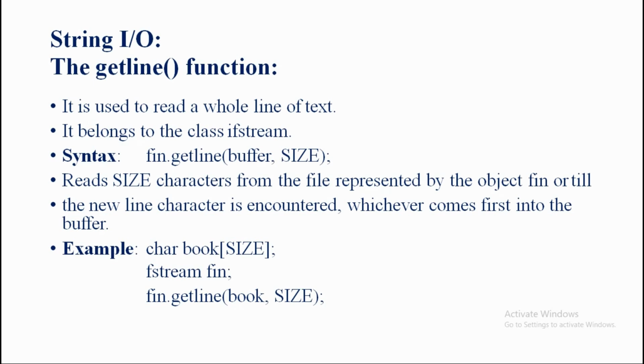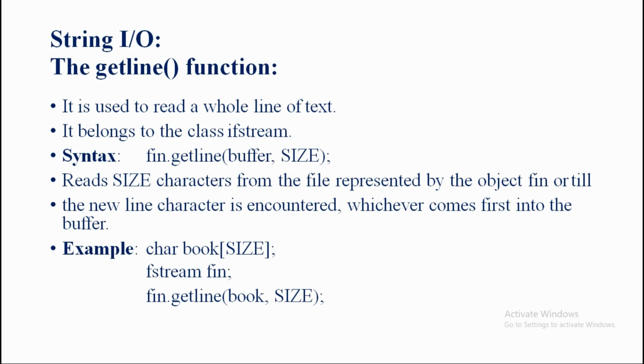And size: how many total characters are there in book? It starts from 0, so 0, 1, 2, 3, but actually the total number of characters is 4. So the book is declared by using the data type char, and we also need to use the size. This is called the declaration of the book.